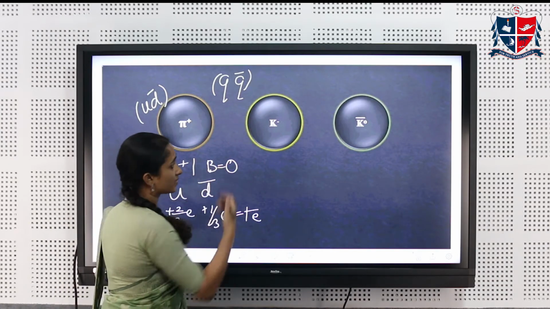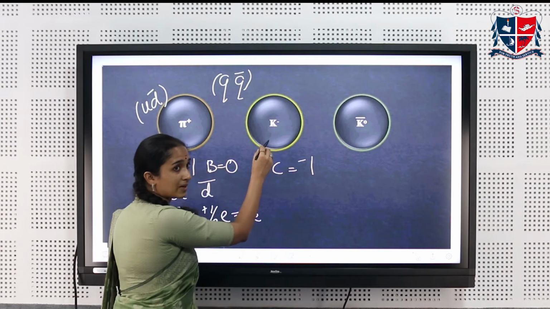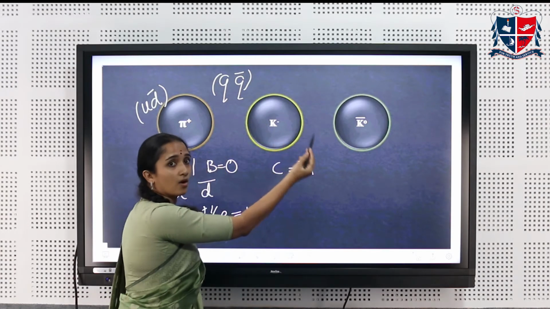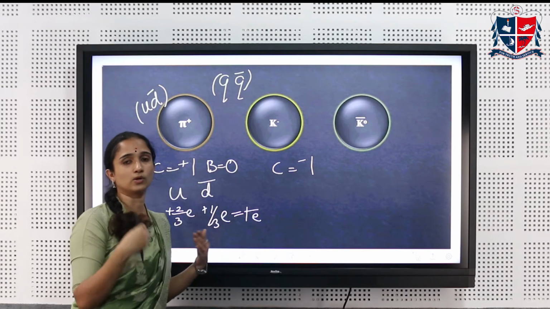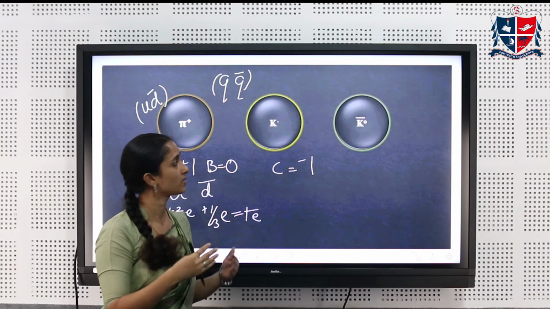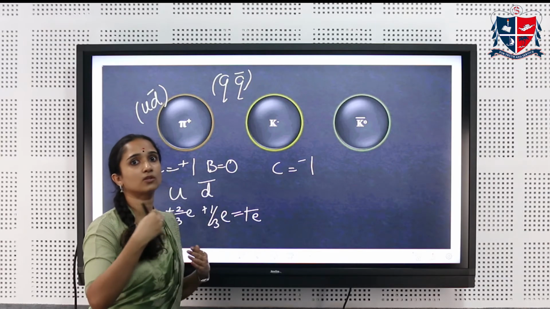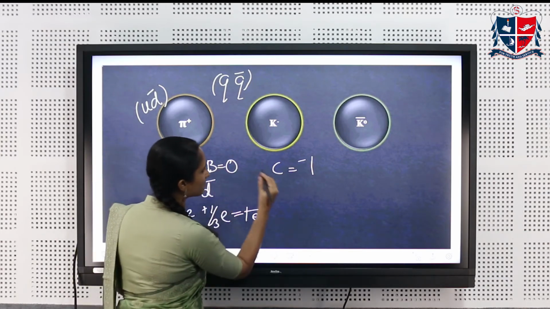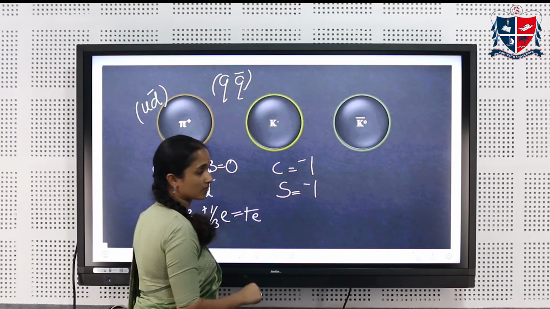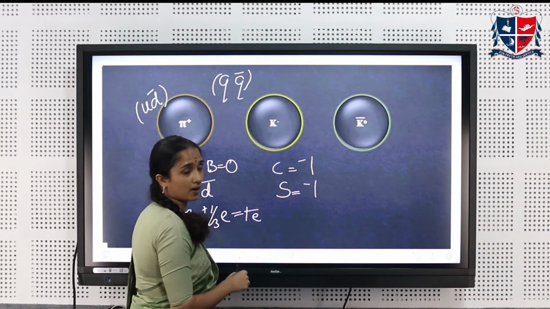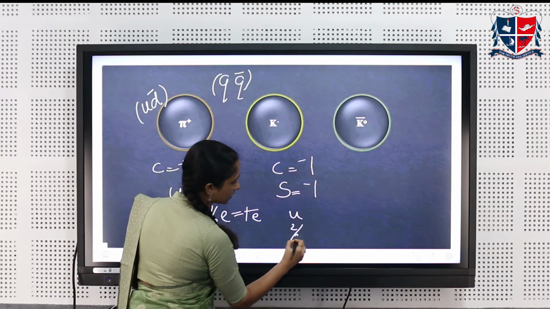Next is K minus. It's a kaon. The charge of the kaon is -1. Now we are familiar with the class that kaons belong. They were called the strange particles. Once again, when you rewind, we know that strange particles are those particles which are formed during a strong interaction but decay through a weak interaction. So they have a strangeness quantum number S, which is equal to -1. So what composes a K minus particle? So let's say if you're having U, again it is 2/3e.